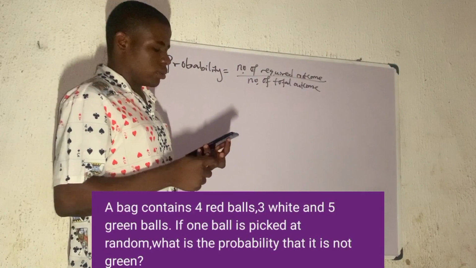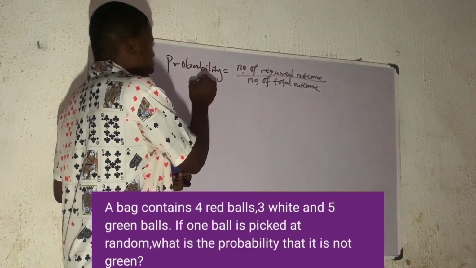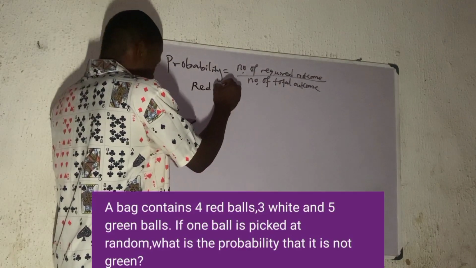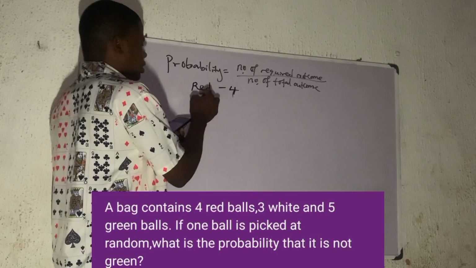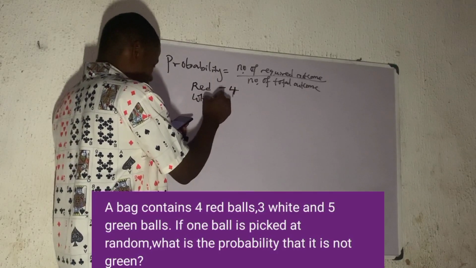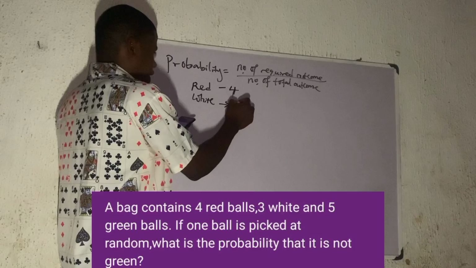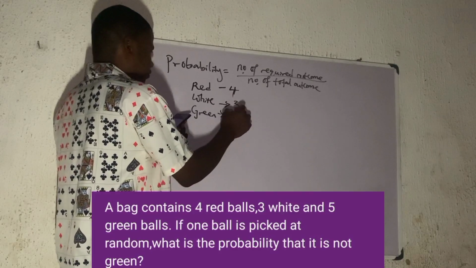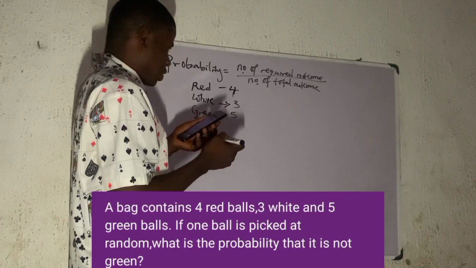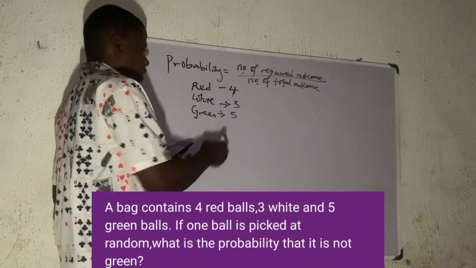What we are doing today is probability from mathematics, and the formula says number of required outcomes all over number of total outcomes. So in that question, they told us that the number of red balls we have there are 4. Then white balls, there are how many in number? 3. Then lastly, green balls, there are how many in number? They said 5. And these are the balls we have: red, white, and green.